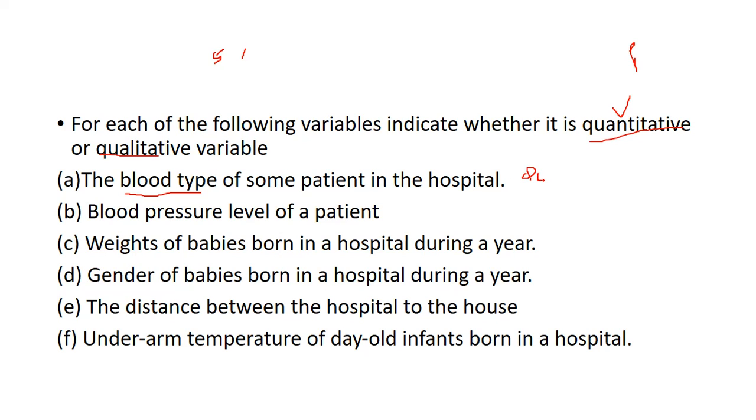In qualitative, which type of data is it? That is important. In qualitative, here it is nominal data. This same example I explained in the definition also. It is nominal data.